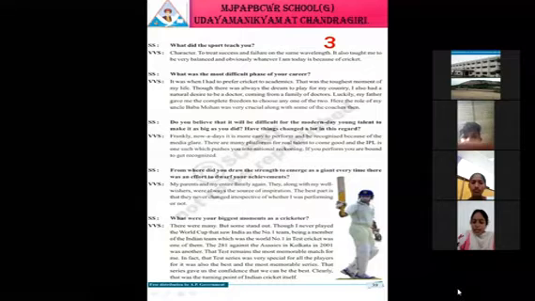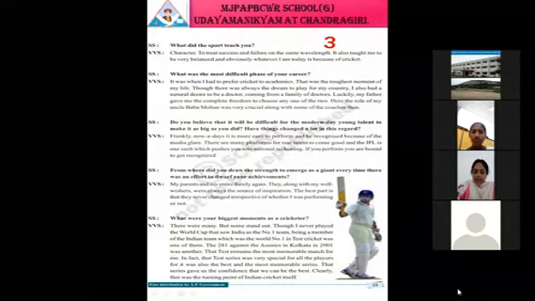Yeah, the 281 against the Aussies in Kolkata in 2001 was another. He is telling that in 2001 in Kolkata against the Aussies, he scored 281 runs in a Test match. So really that is a great achievement. In fact, that Test remains the most memorable match for me. So he is telling that it is the most memorable match.